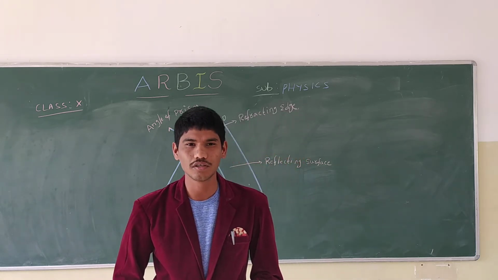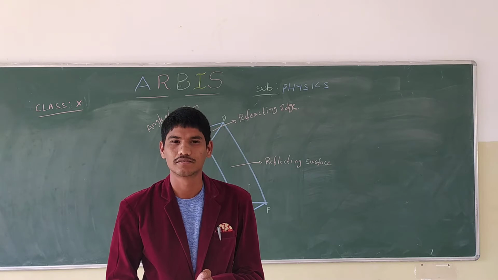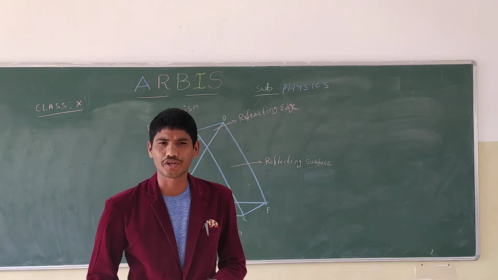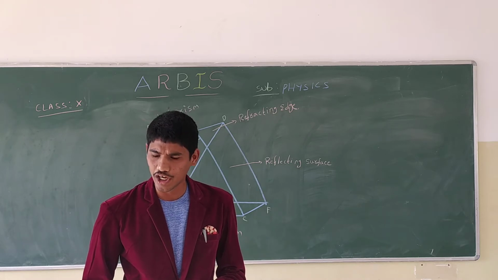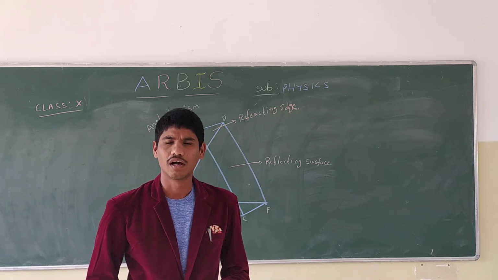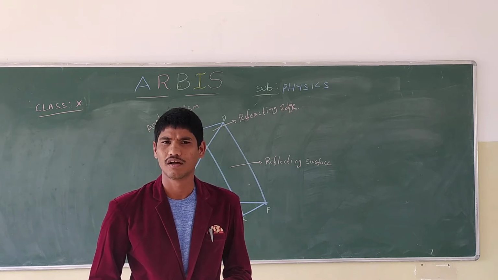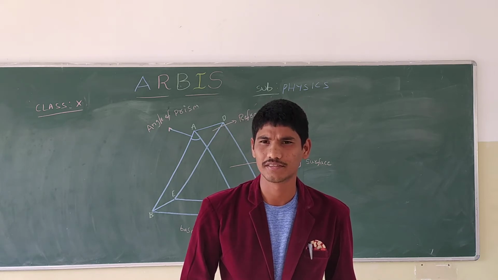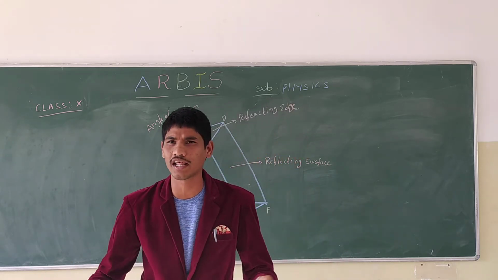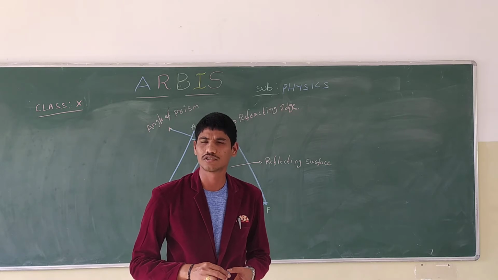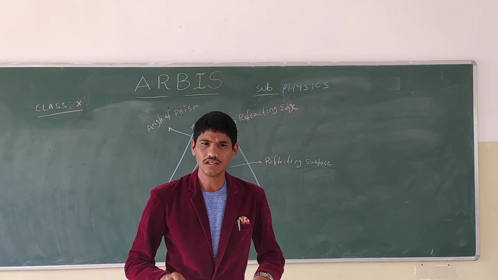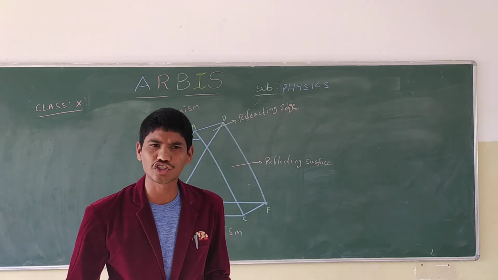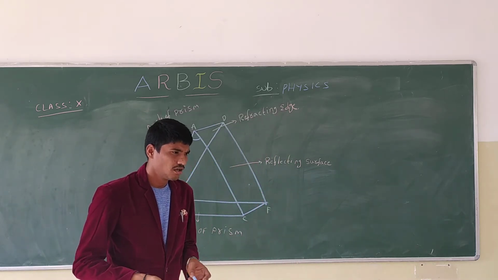Before starting the lesson, I want to give you one small quotation: all colors will agree in the dark. Is it correct? If it is dark, no color is going to be visible to us. So every color will agree in the dark. Clear?